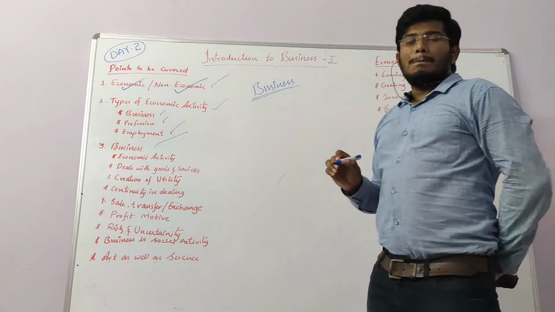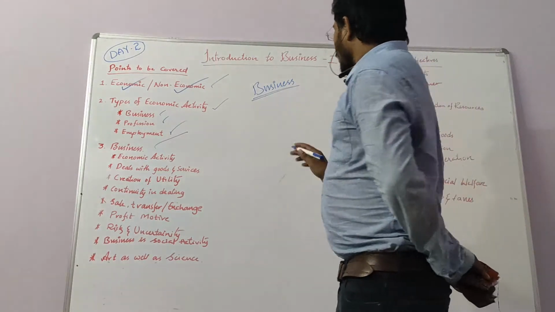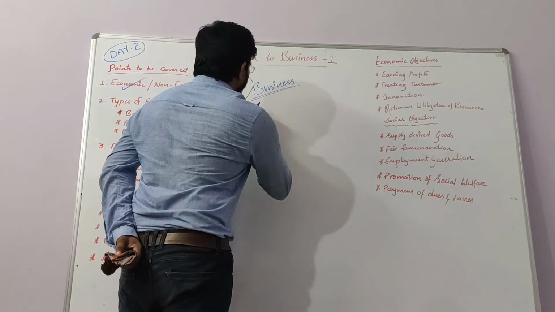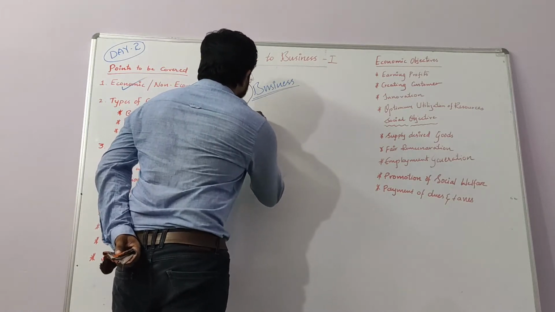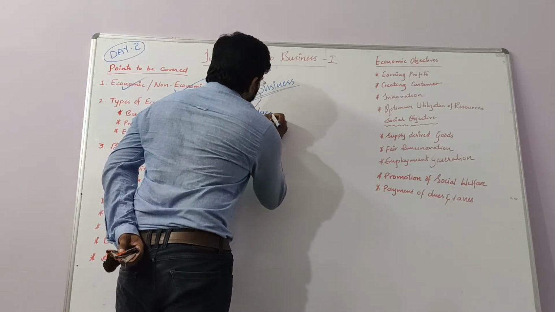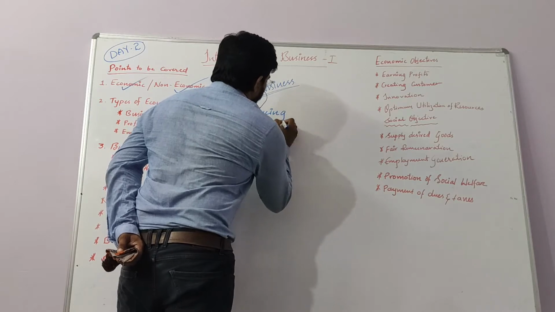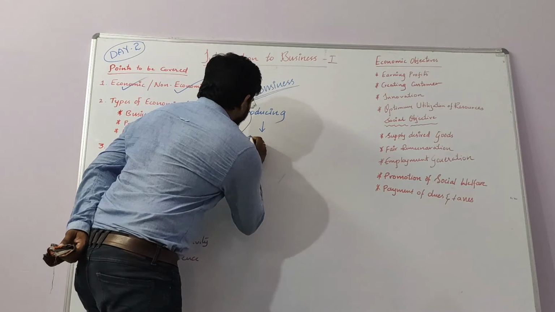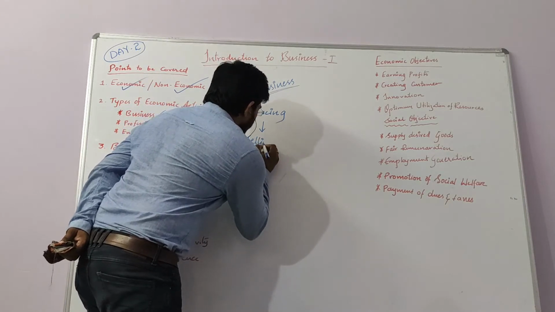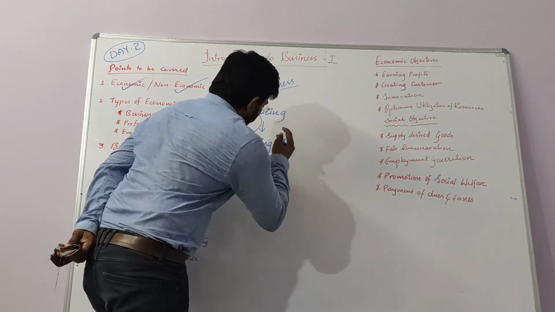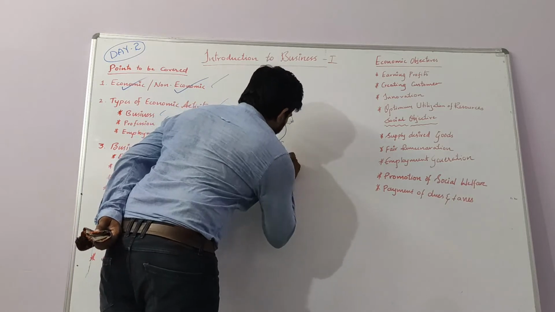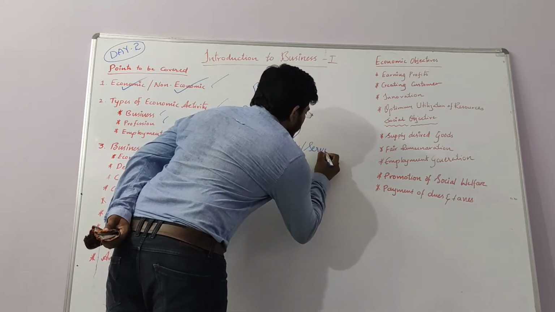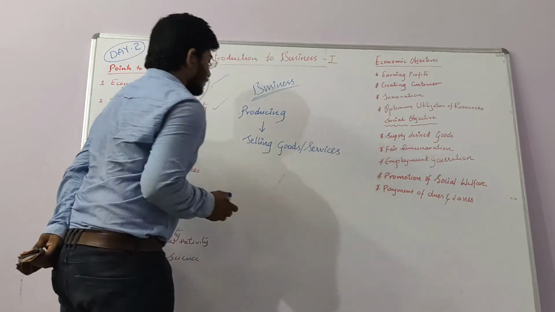What is business? Business is nothing but producing the goods and selling goods or services.